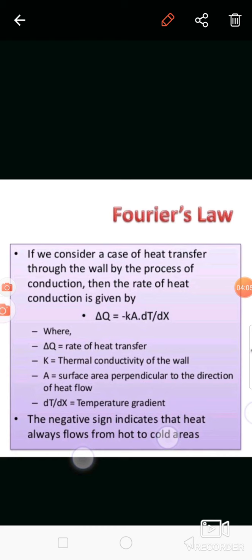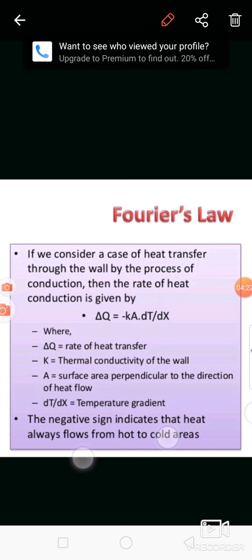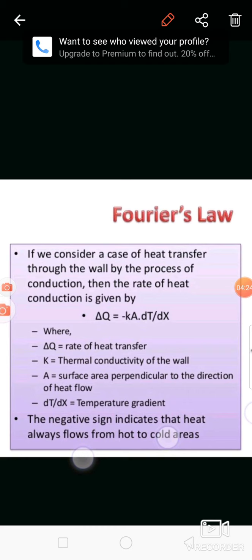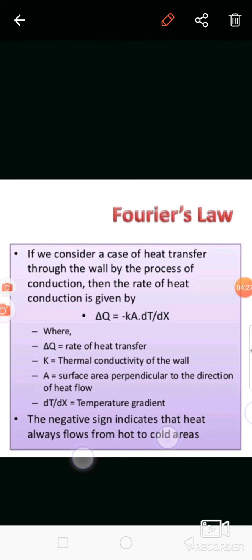Suppose we consider the inlet temperature T1, that is, one face having higher temperature T1 and another layer having temperature T2. Heat transfer takes place, which means T1 is higher as compared to T2. So T1 is the inlet temperature and T2 is the outlet temperature. Delta T is outlet minus inlet, so T2 minus T1. But T2 is less than T1, so the value of this factor is negative. So we have to convert that negative value into a positive value by giving the negative sign.